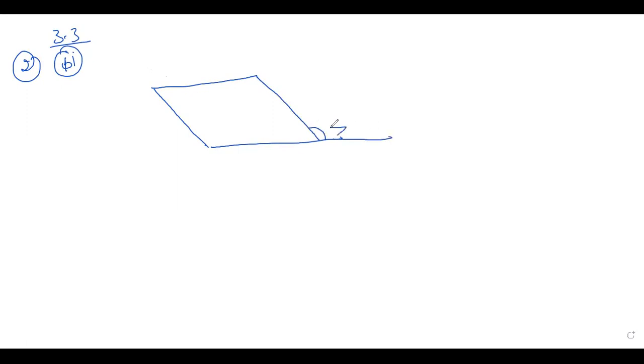It is exterior angle Z. It is 50 degree. It is Y and it is X. You have to find out X, Y, Z, right? Already I have told you all the figures are parallelogram.